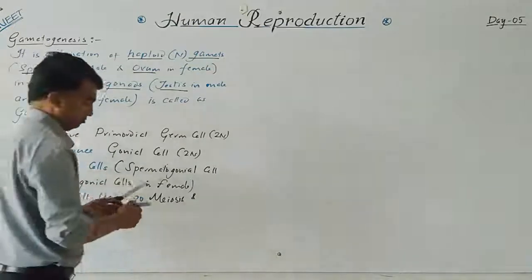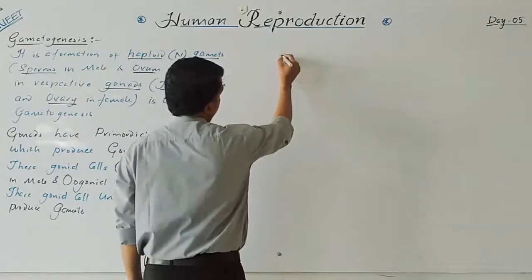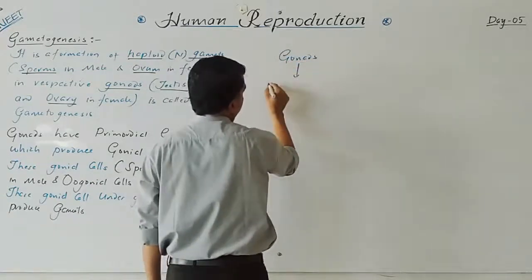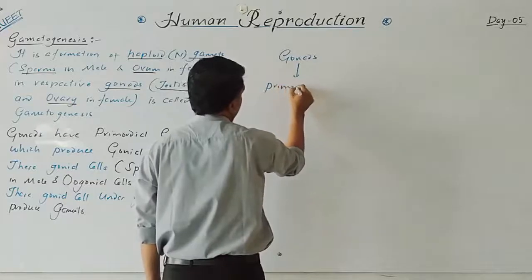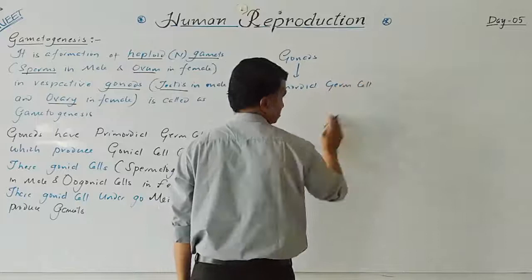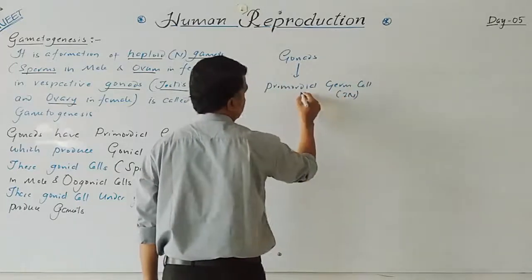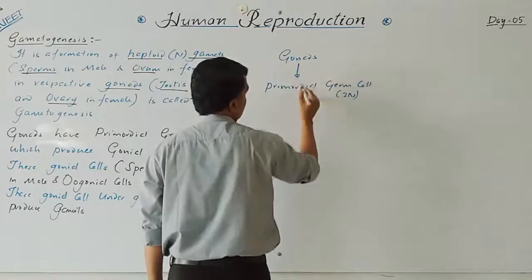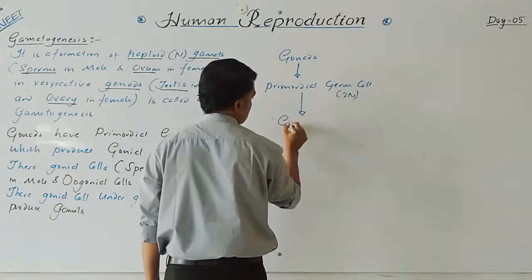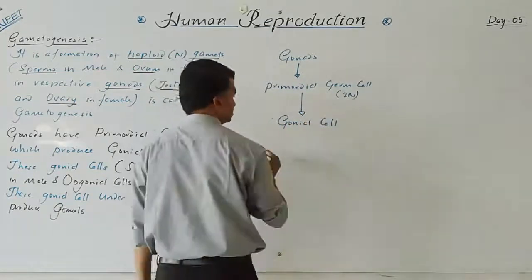If you want to see the schematic diagram, the gonads are there. In this gonad, primordial germ cells are there, which are diploid in nature. The primordial germ cells undergo division and produce gonial cells.